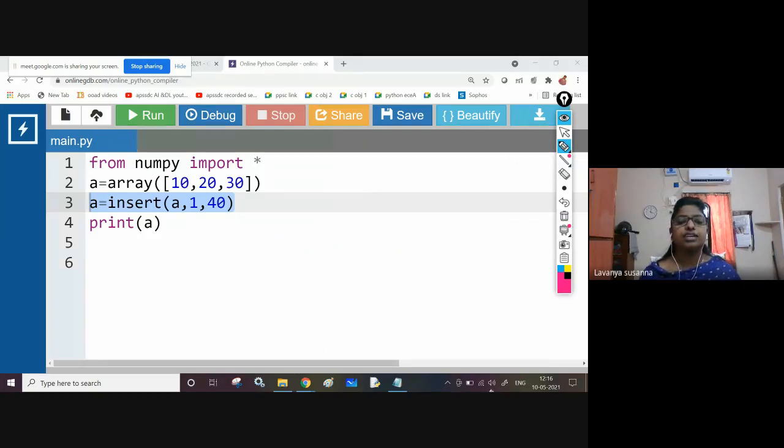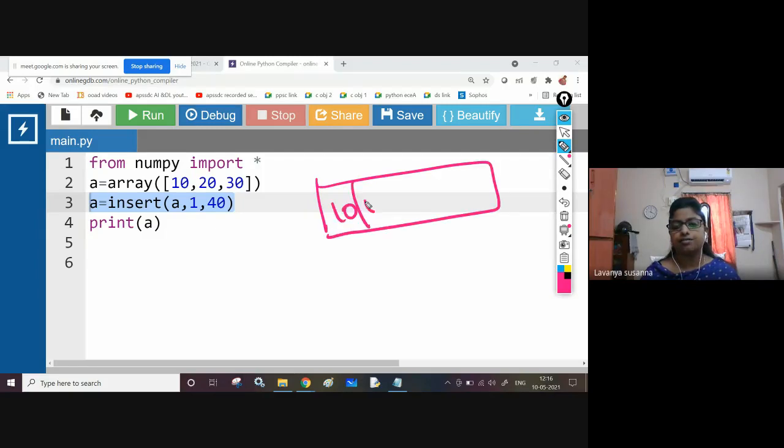Now, if you want to delete, for example, here you need to delete first index element. What is that? 10, 40, 20, 30, right? 40 you need to see. Actually, A contains 10, 40, 20, 30, right? 0, 1, 2, 3. Just now you have inserted, right? A equal to insert of A comma first index comma 40. At first index 40 is inserted, right? Now what is A? A contains 10, 40, 20, 30.